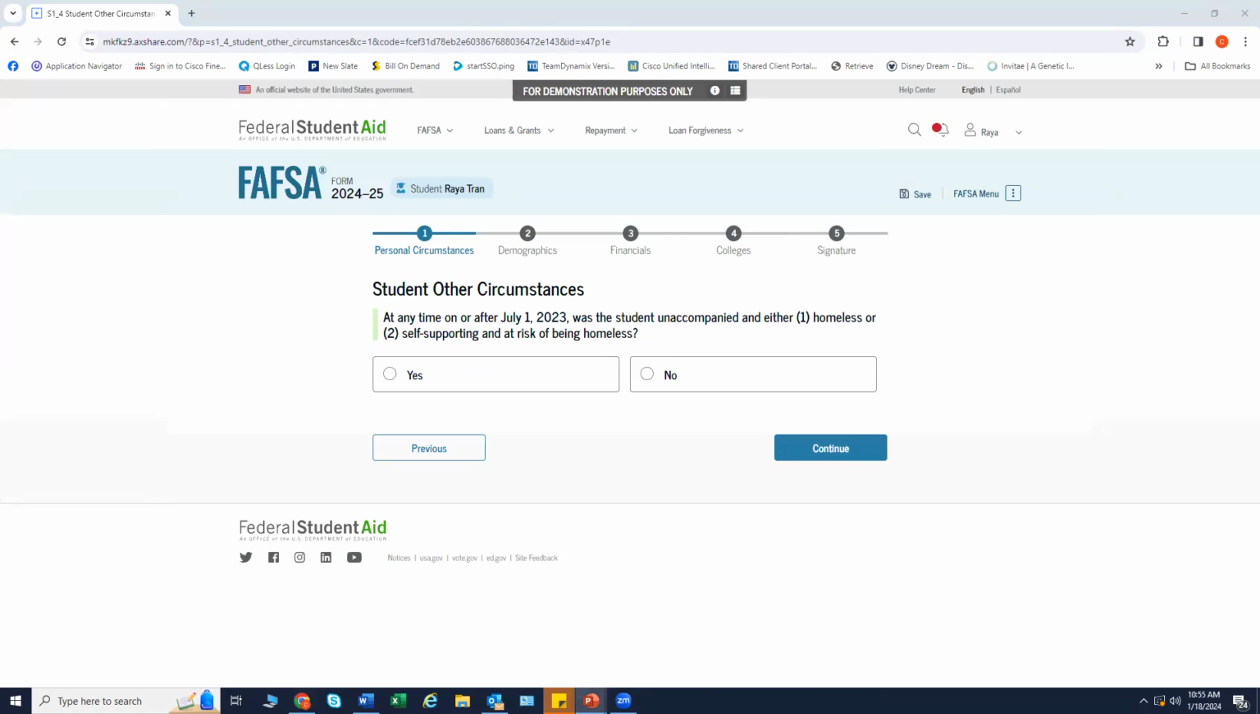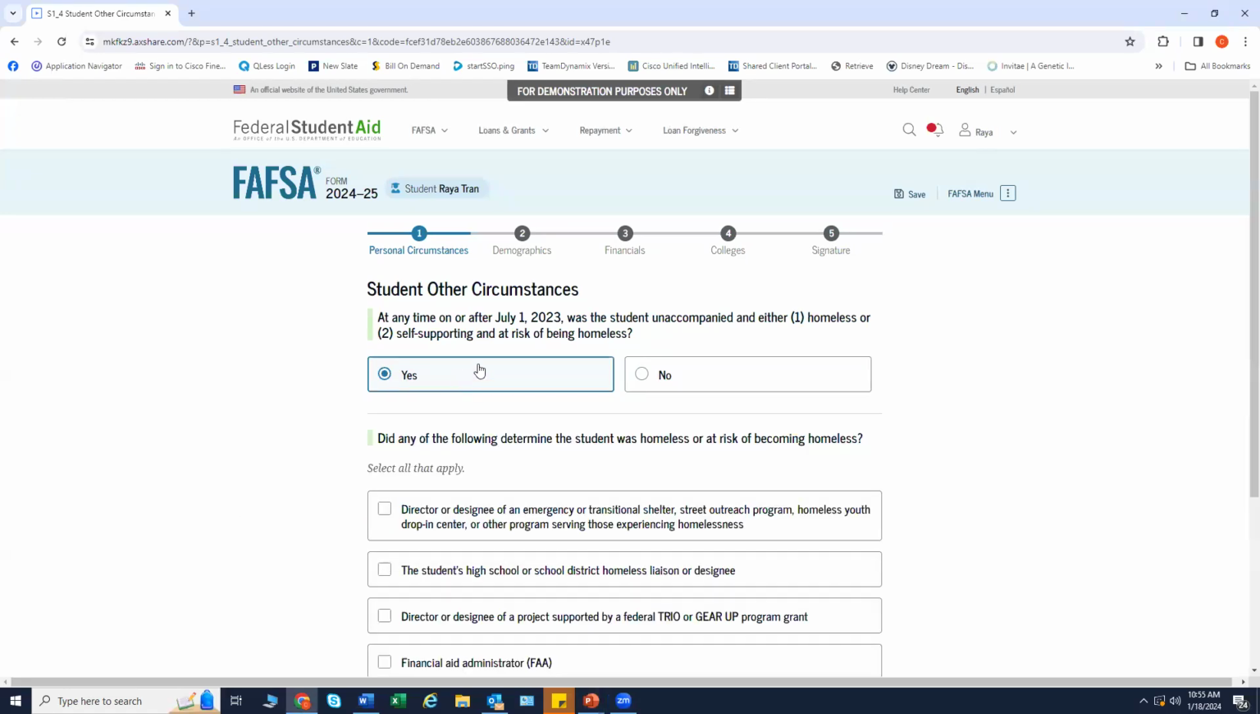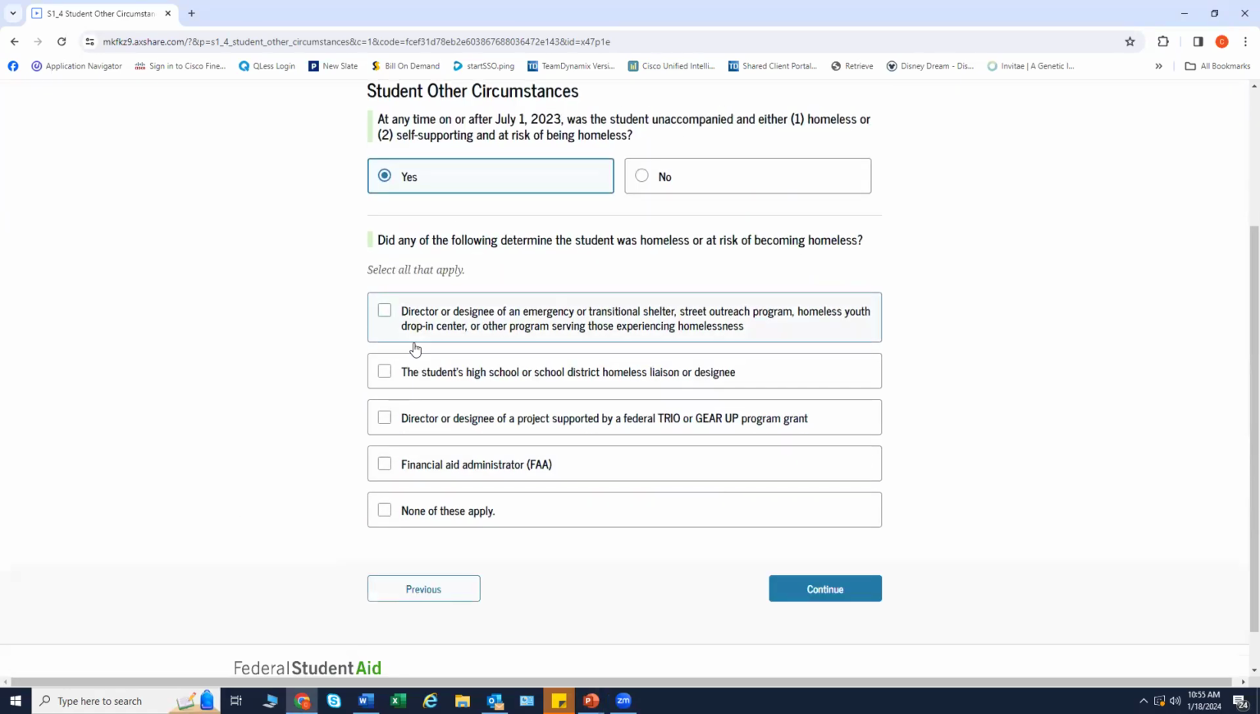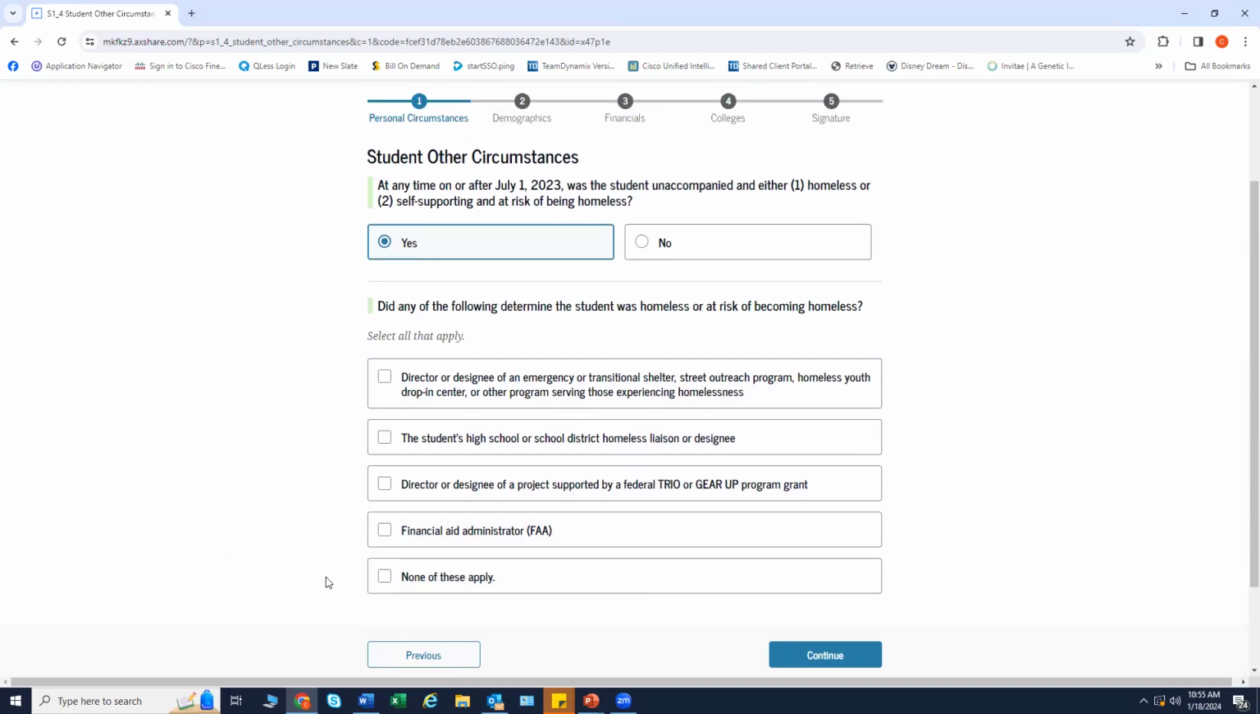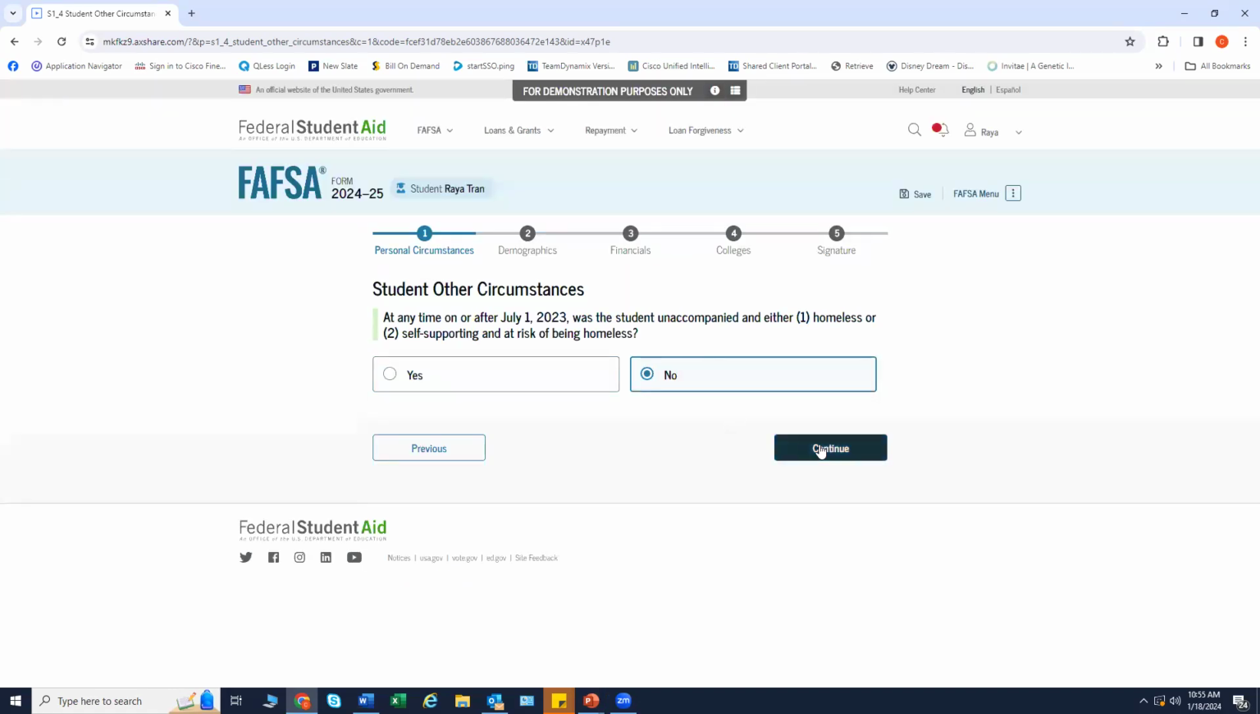The student is asked if they were homeless or at risk of being homeless. I just want to point out if the student was to indicate yes, they will then be brought to a series of additional questions that they would have to answer. This is very helpful for these students. Today, we are going to proceed as no and continue.